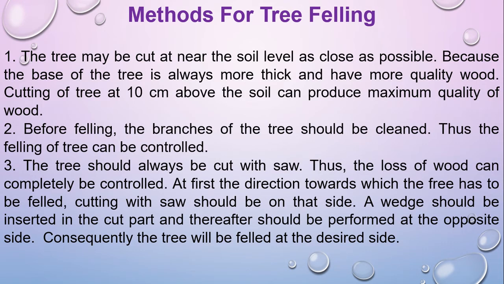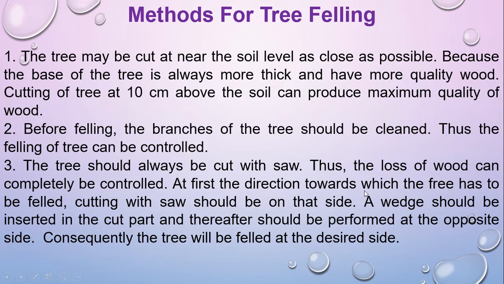Now the method for tree felling. How you cut the tree is very important. The tree should be cut at as low a level of the soil as possible, because the lower level is thicker and better quality wood, and cutting the tree at 10 cm above the soil gives maximum quality of wood. Before felling, the branches of the tree should be cleaned. Thus the felling of the tree can be controlled. When you cut, using a good saw is best, and the quality of the wood will not be destroyed. Thus the loss of wood can be controlled.